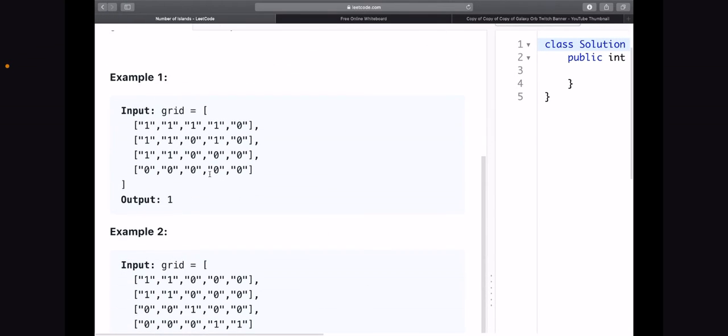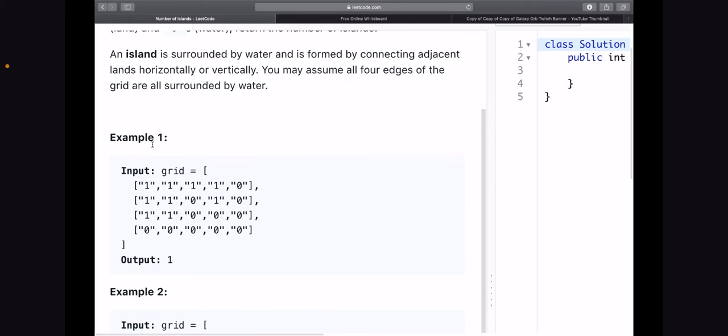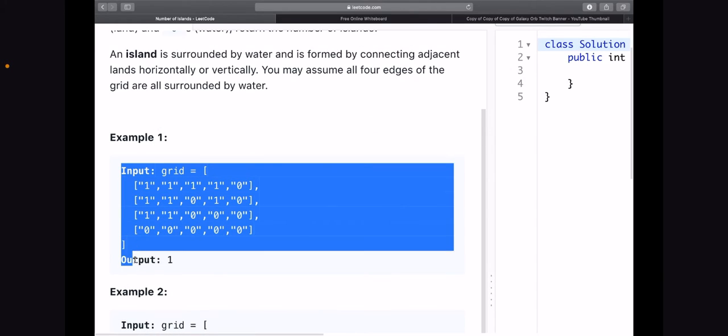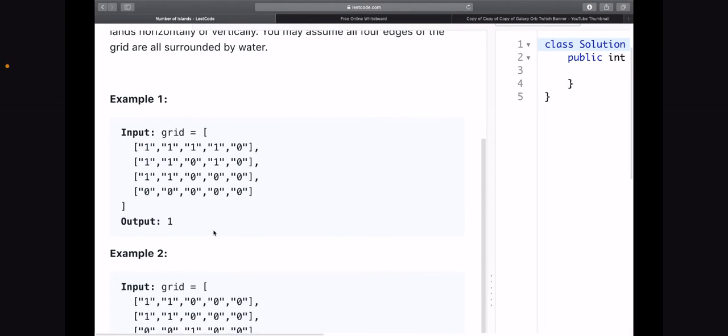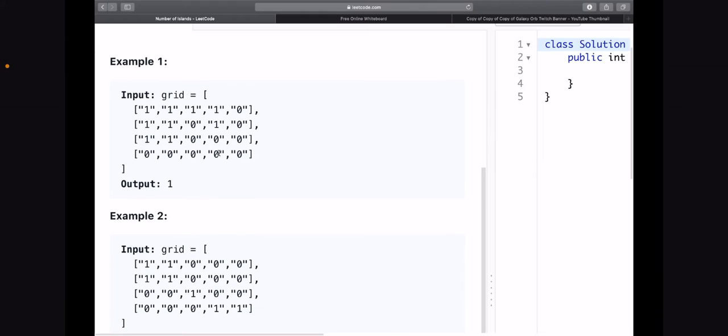Okay, so here is an example grid of an island. So here we have these connected ones. So this is connected horizontally, and then this is connected vertically here. This, and this, and then this is also connected vertically. So this whole grid over here. So the output here is 1, because this all makes up one island, because they're connected horizontally and vertically.